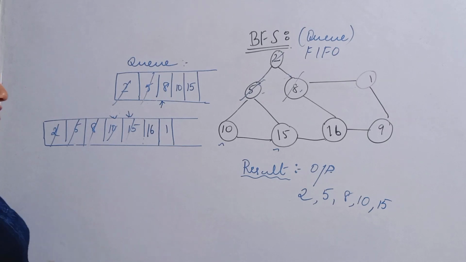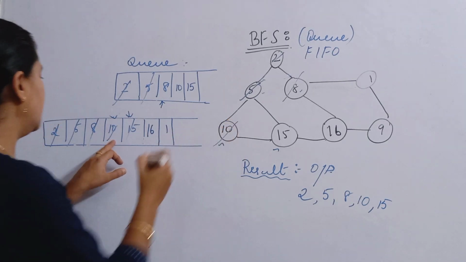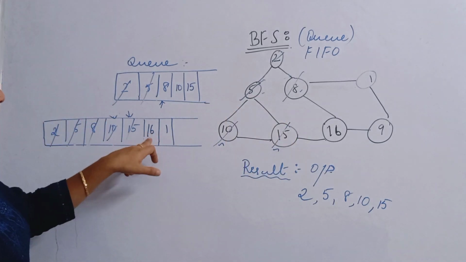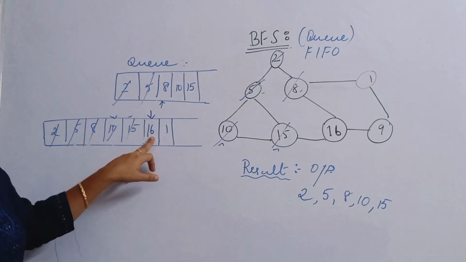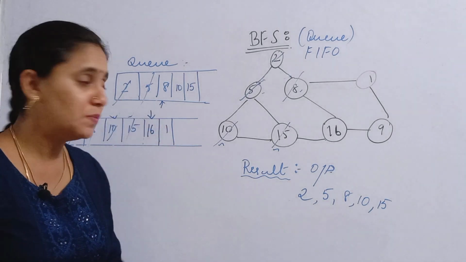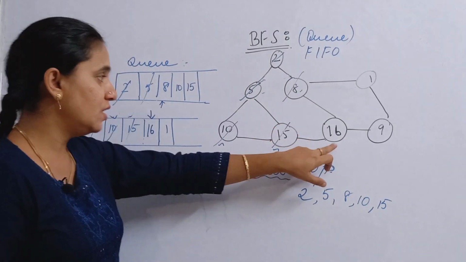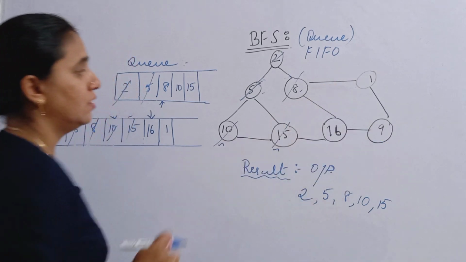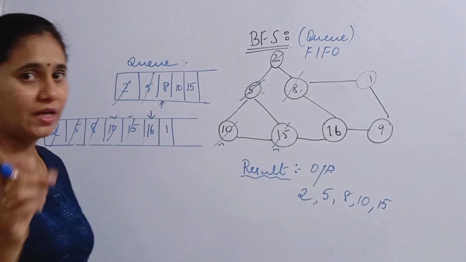Meaning is, it is being visited. Okay, so what are the elements I visited? 10 is being visited and 15 is also visited. Okay, so now the next front element is 16. Now you write the adjacent element of 16. Okay, so what is the adjacent element of 16? The adjacent elements of 16 are 8 and 9. See, the adjacent elements of 16 are 8 and 9, isn't it?